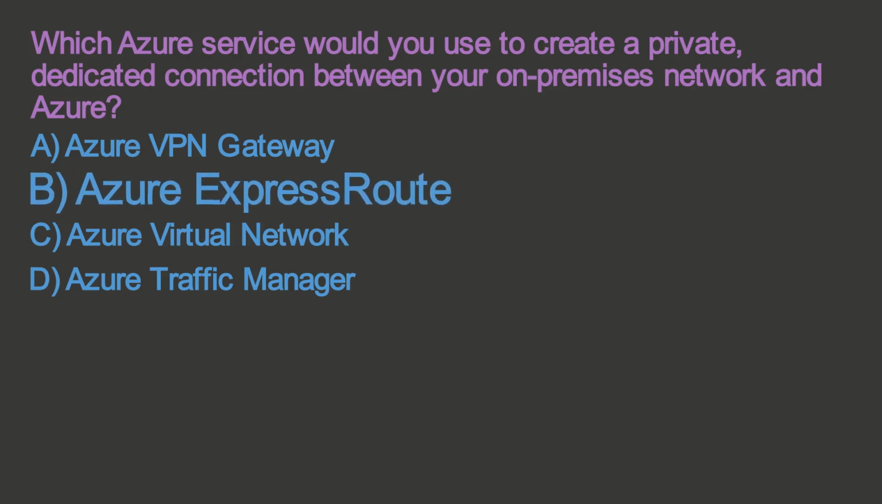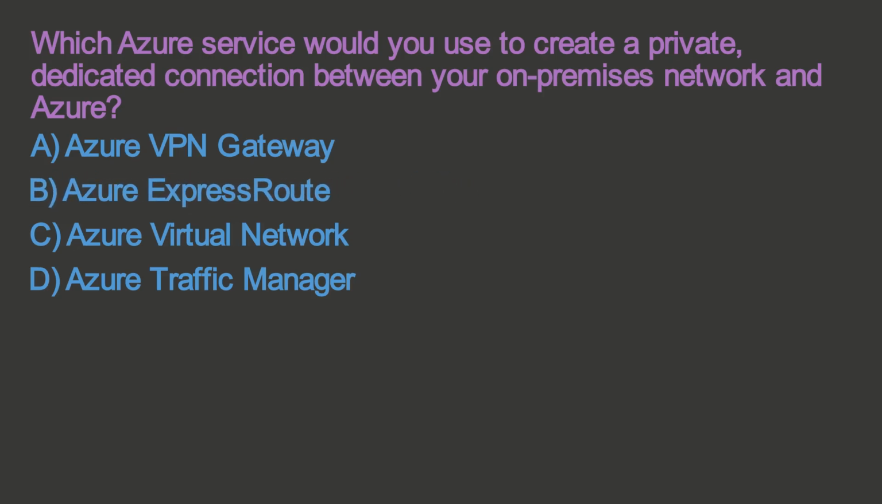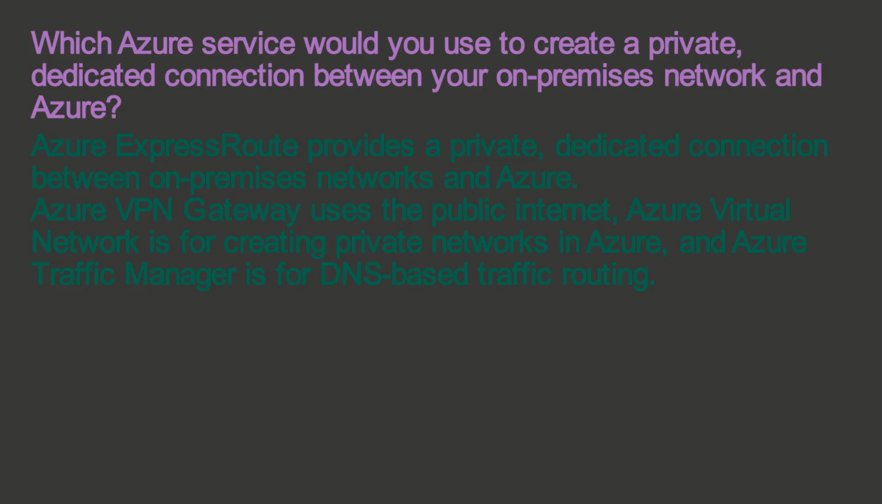The correct answer is B. Azure ExpressRoute. Azure ExpressRoute provides a private, dedicated connection between on-premises networks and Azure. Azure VPN Gateway uses the public internet. Azure Virtual Network is for creating private networks in Azure, and Azure Traffic Manager is for DNS-based traffic routing.